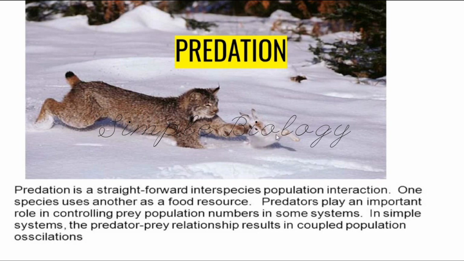Predators play an important role in controlling prey population numbers in some systems. If there are no predators, if the organisms are not eating the other organisms, then the prey population will increase and there will be imbalance in nature. So to balance the number of organisms on the earth, it is necessary to eat one another as food.